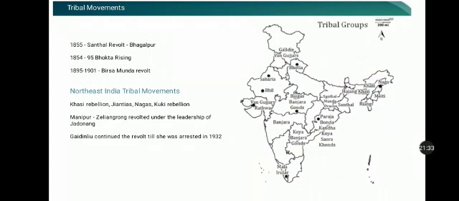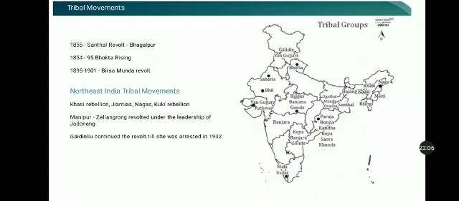Again, in December 1899, he launched an armed struggle against the landlords and the government. Birsa Munda and his tribes burnt the police stations, the houses of the landlords, and the churches, and also destroyed British properties. In 1900, finally, Birsa Munda was caught, and he died because of cholera.